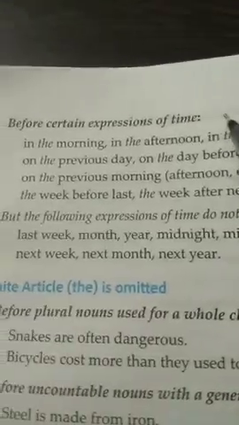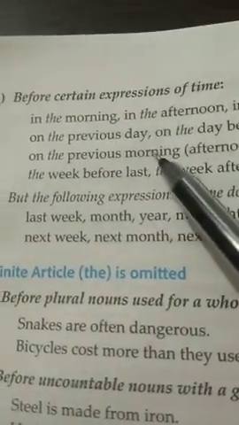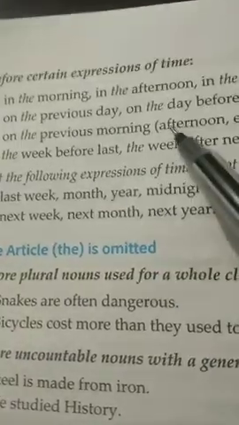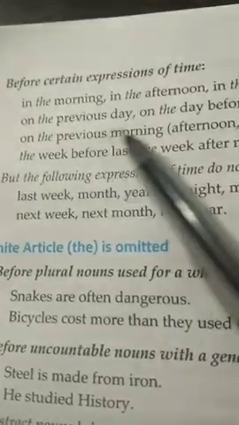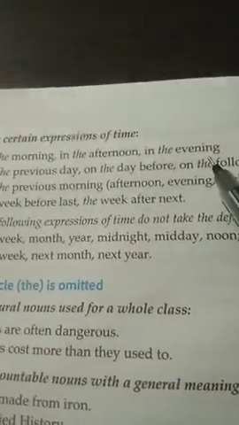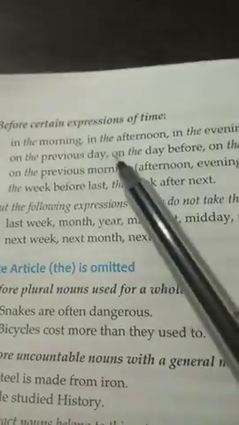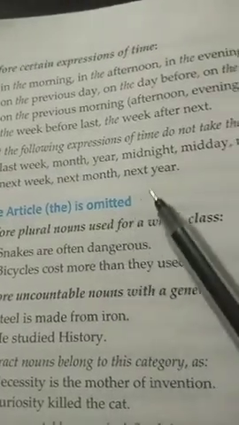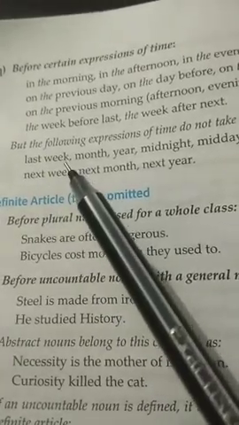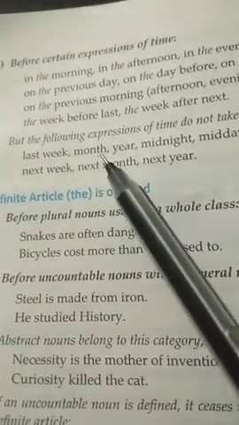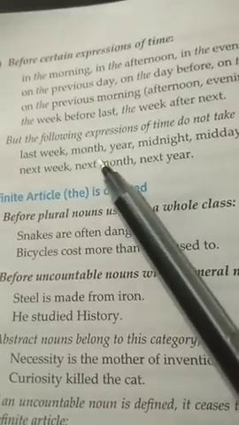Now the last one, before certain expressions of time. For example, in the morning, in the afternoon, we use the article the. In the morning, in the afternoon, in the evening. But there are certain expressions of time where we do not use the definite article. For example, last week, we do not say the last week. Last month, we just say last month. We do not say the last month.